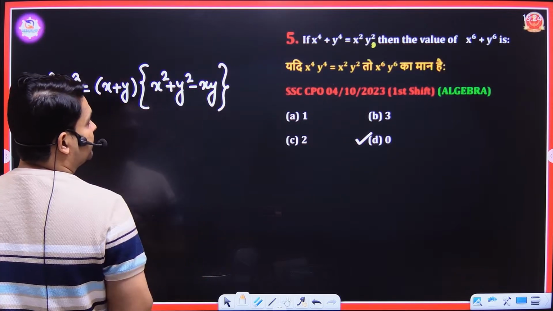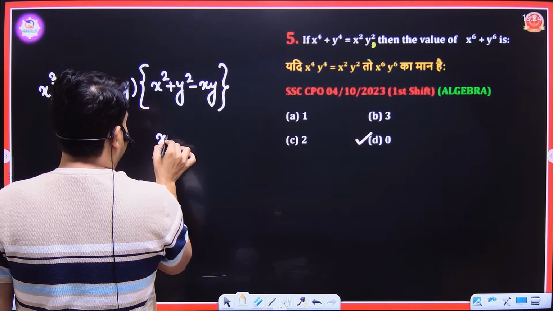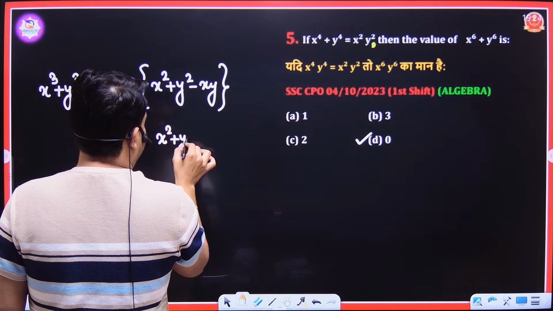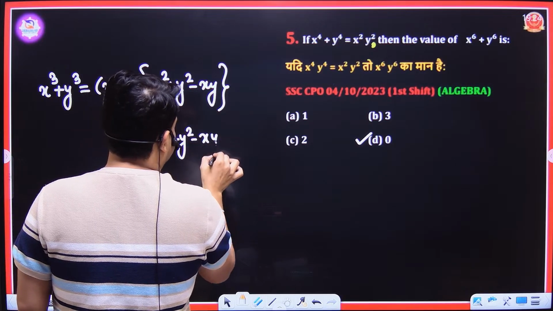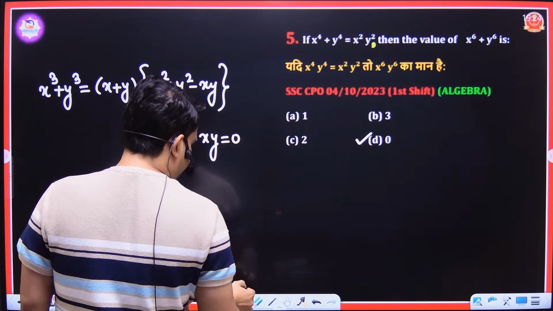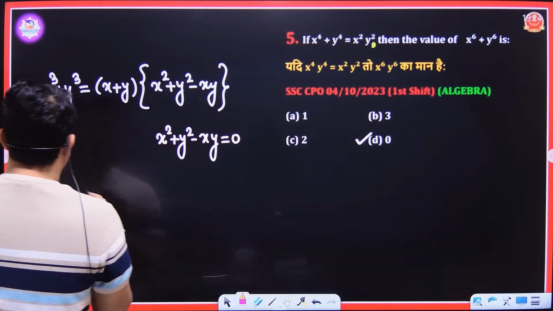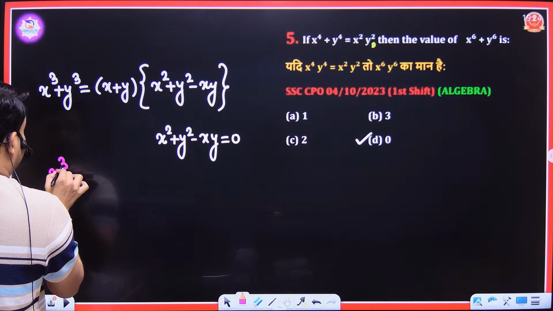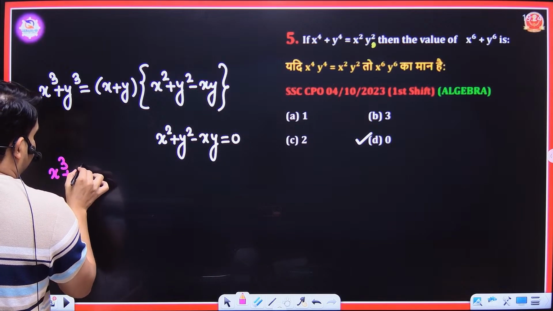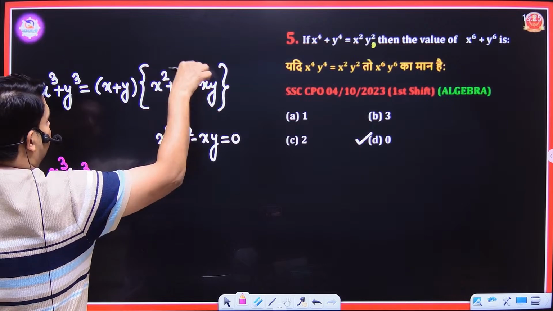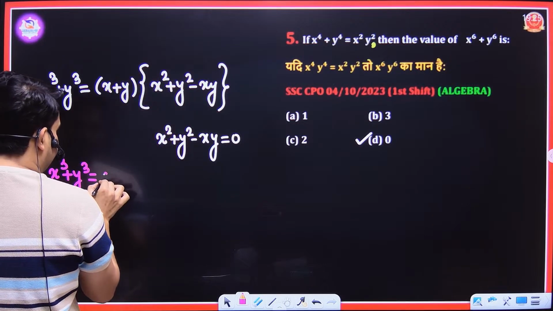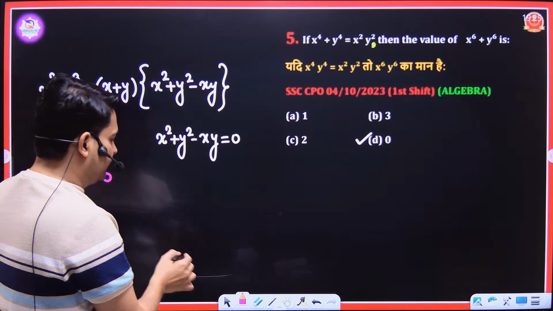If this term, x square plus y square minus xy, is 0, then this whole term becomes 0, so x cube plus y cube is equal to 0.